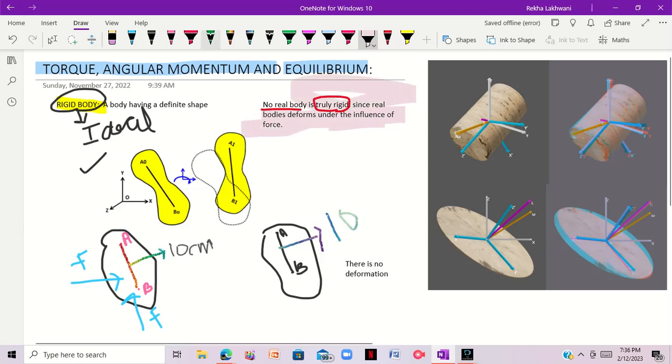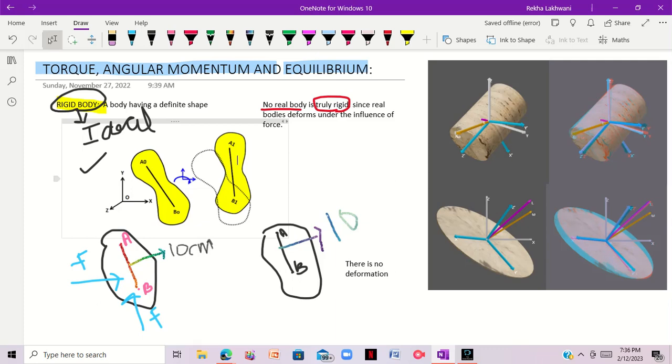So I hope the concept of the rigid body is clear to you, that no real body is truly rigid. If we apply force and the body deforms, then it is not a rigid body, but if the body does not deform, that is known as a rigid body.